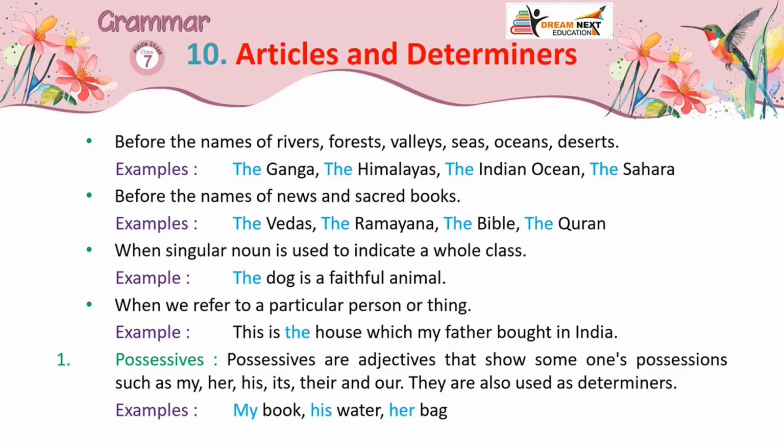1. Possessives. Possessives are adjectives that show someone's possessions such as my, her, his, its, their and our. They are also used as determiners. Examples: my book, his water, her bag.